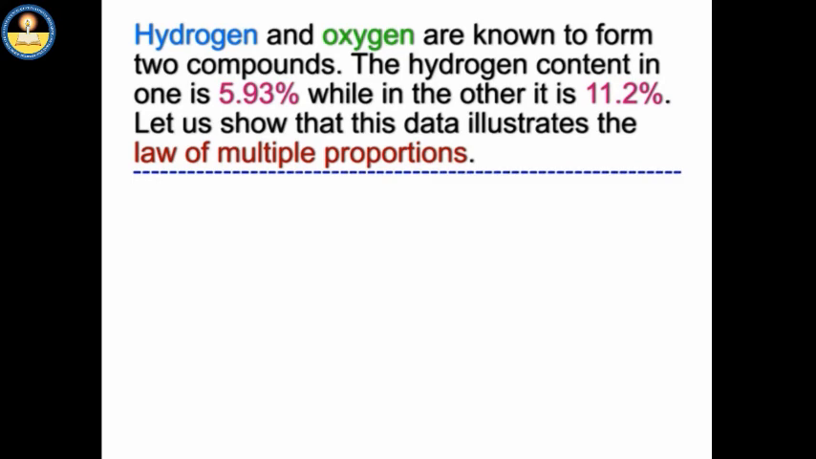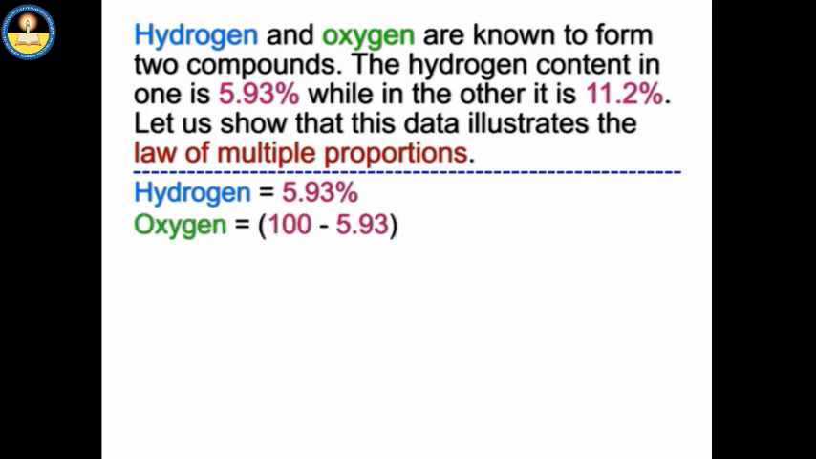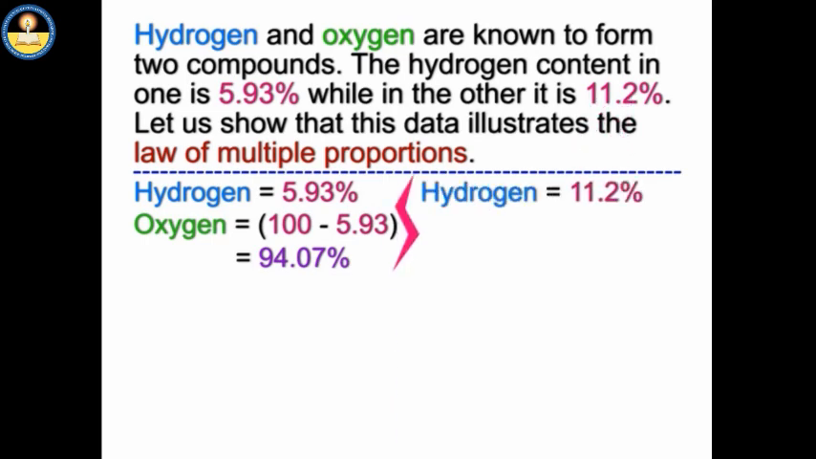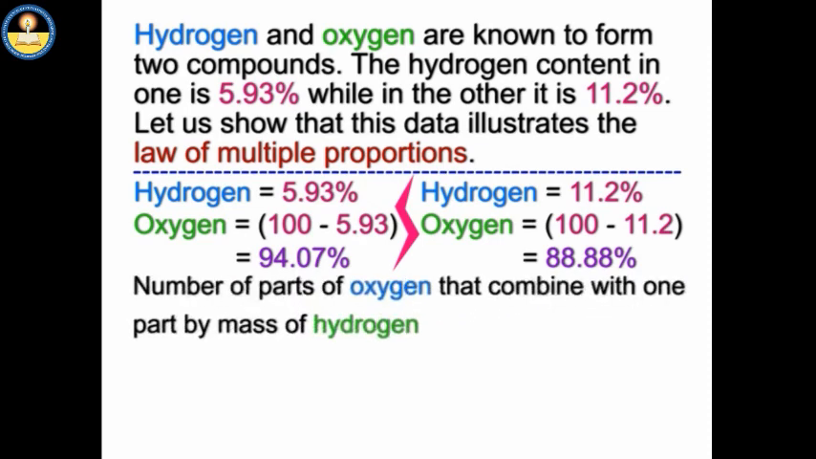In the first compound, hydrogen is equal to 5.93%. Oxygen is equal to 100 minus 5.93 is equal to 94.07%. In the second compound, hydrogen is equal to 11.2%. Oxygen is equal to 100 minus 11.2 is equal to 88.88%. In the first compound, the number of parts of oxygen that combine with one part by mass of hydrogen.